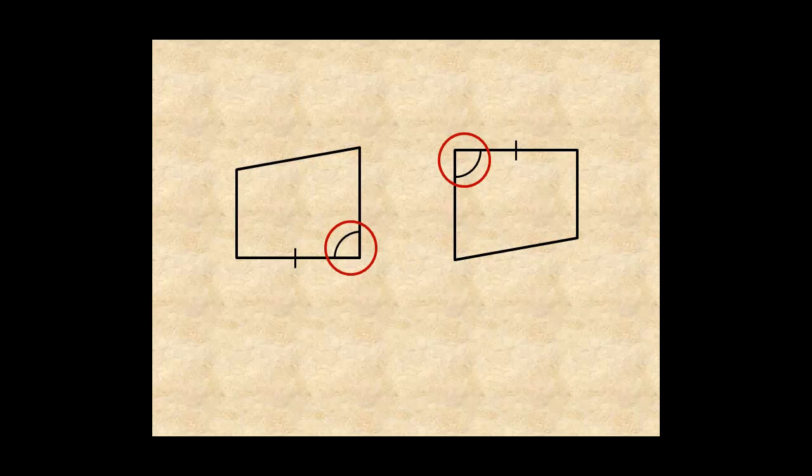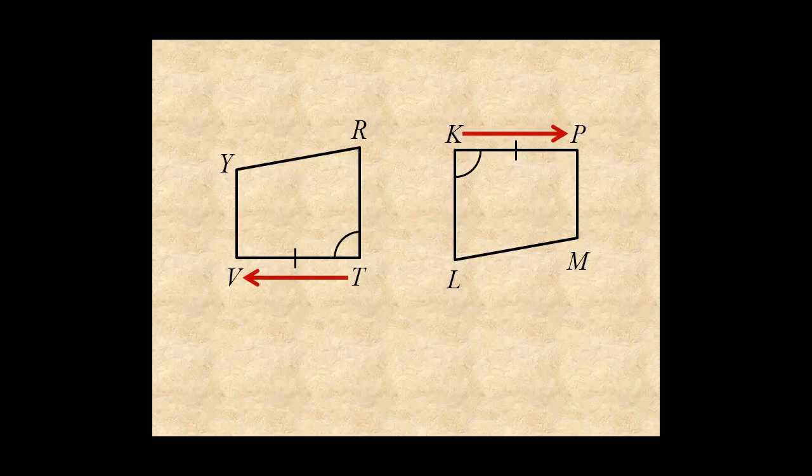When you name congruent polygons, list the corresponding vertices in the same order. So for this diagram, start at the vertices of the corresponding angles. Then across the congruent sides, and the congruent statement is TVYR is congruent to KPML.